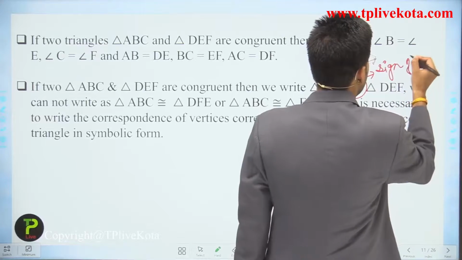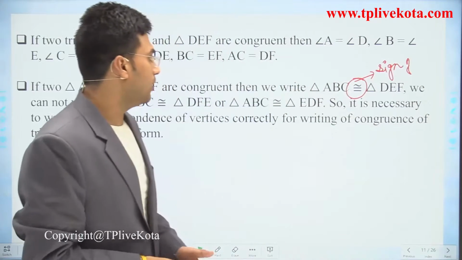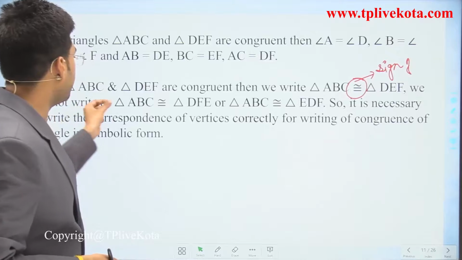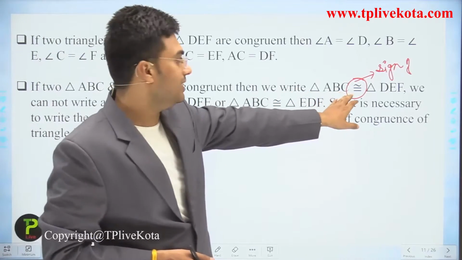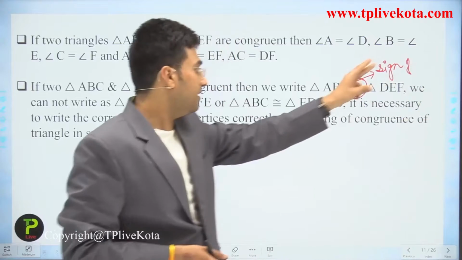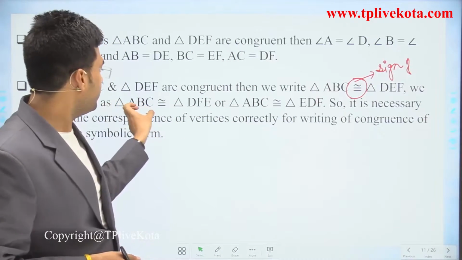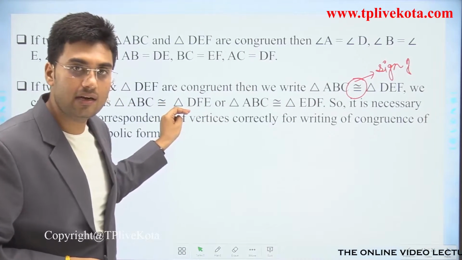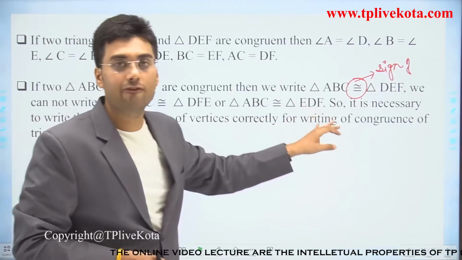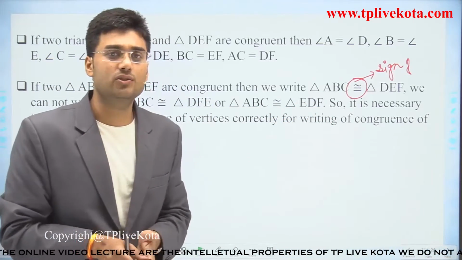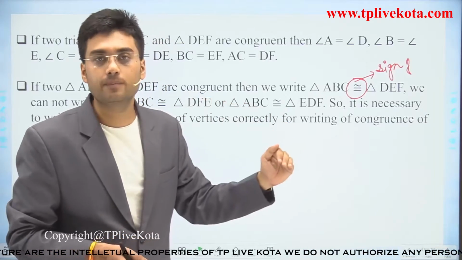Clear? Now we cannot write triangle ABC is congruent to DFE. If triangle ABC is congruent to DEF, then we cannot write triangle ABC congruent to triangle DFE, or triangle ABC is congruent to EDF, because all the vertices should be written in the corresponding way. Clear?